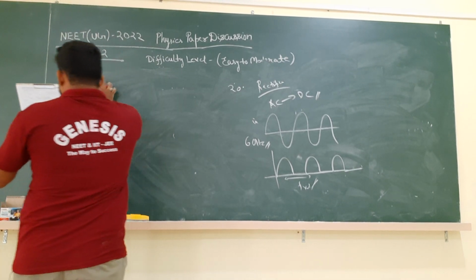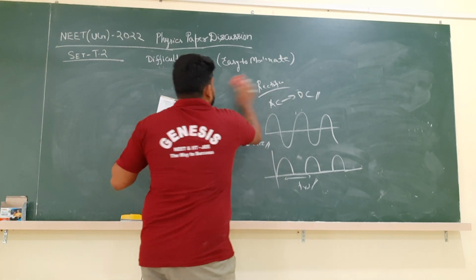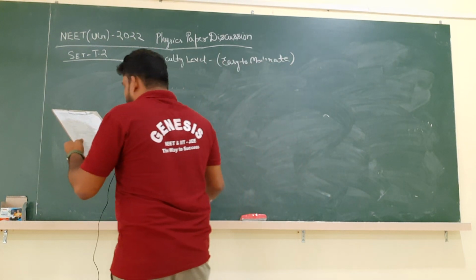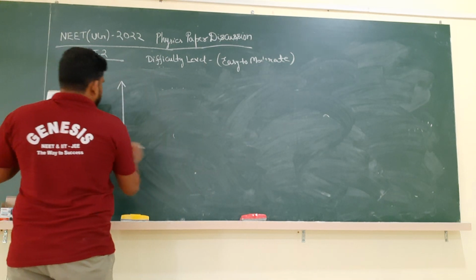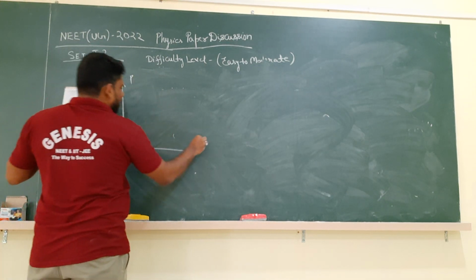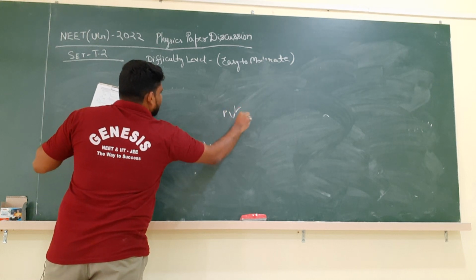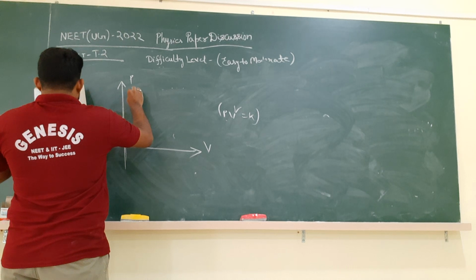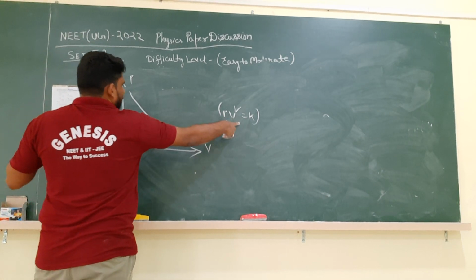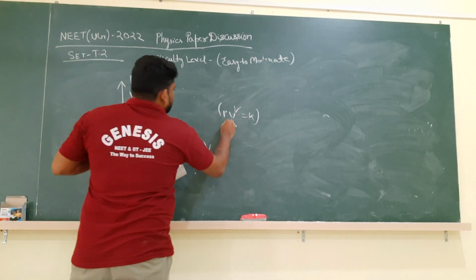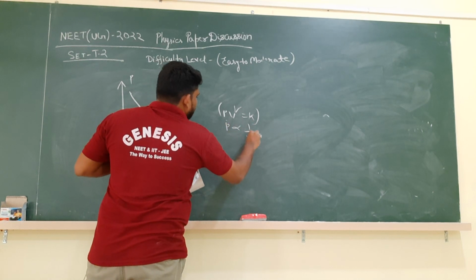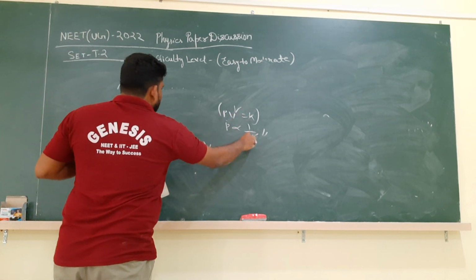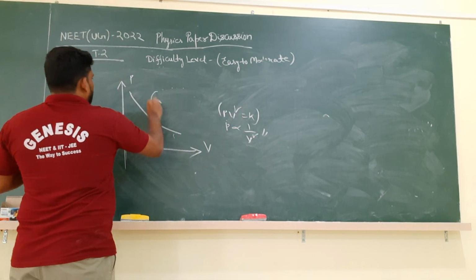Now what is question number 21? Question number 21 is also very simple. They are asking that out of these P versus V graphs, which represents an adiabatic process. We know PV power gamma equal to constant is an adiabatic process. So P is proportional to 1 by V power gamma, a rectangular hyperbola-like curve. So option 2 is correct.